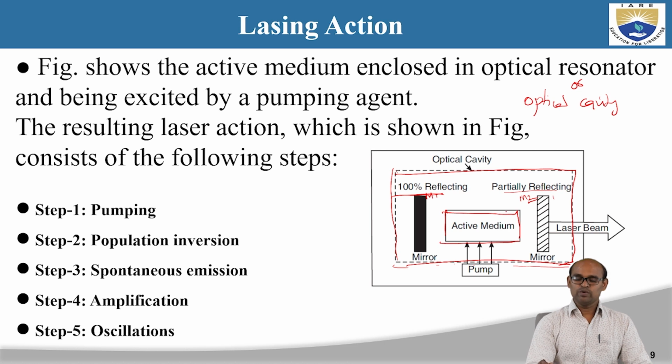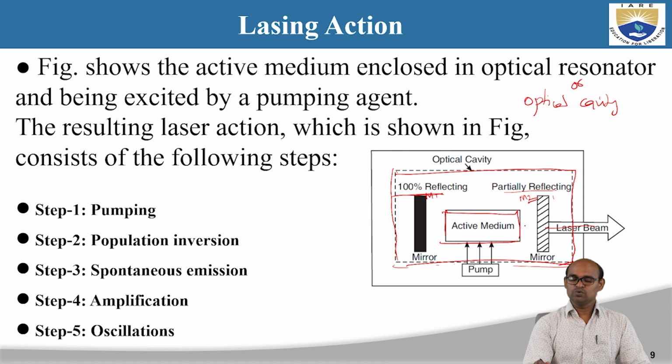With these two mirrors, we also have an active medium in between them, and this active medium is connected to a pump, so that we can supply energy to the active medium to achieve the population inversion condition, and hence the laser beam will come out as output. Why a partially reflecting mirror in the front and a 100% reflecting mirror in the back?